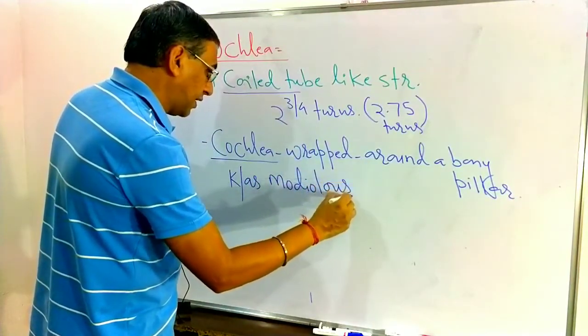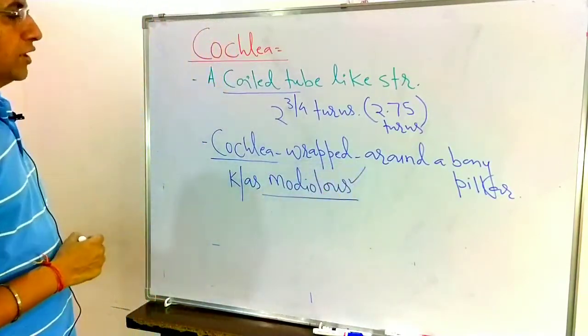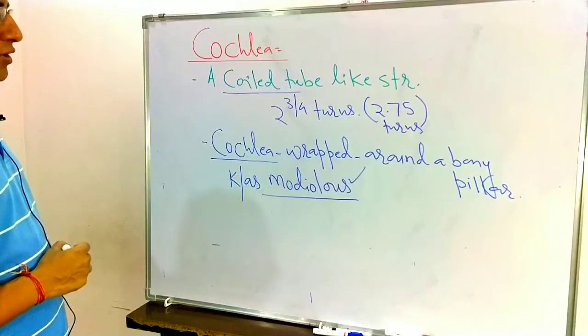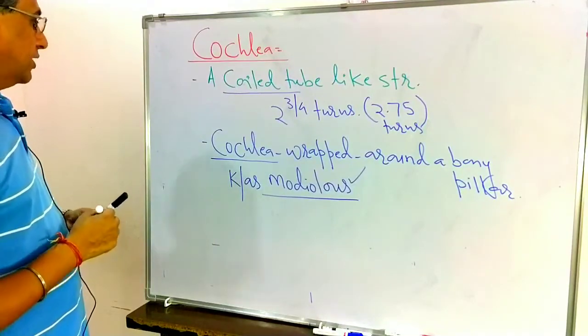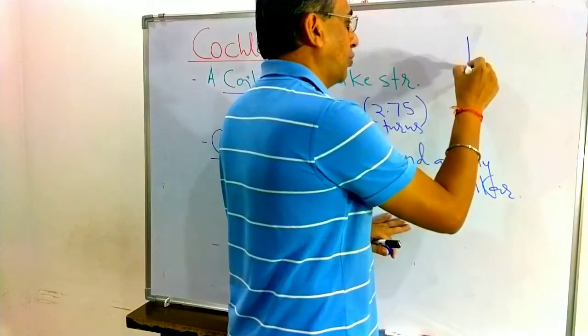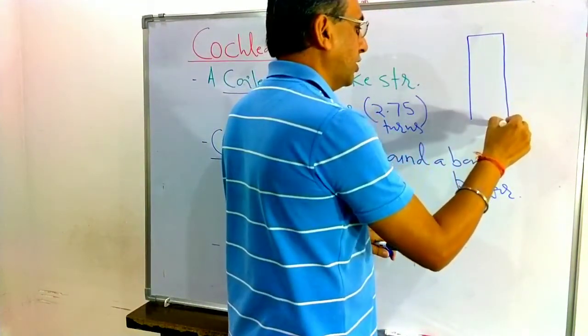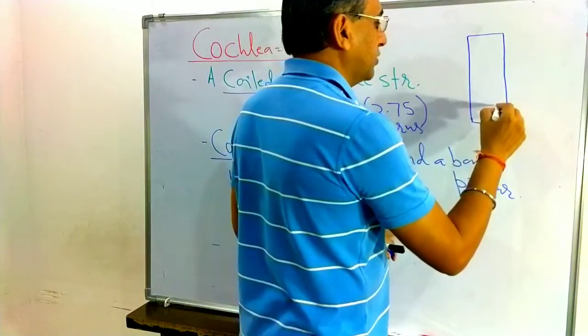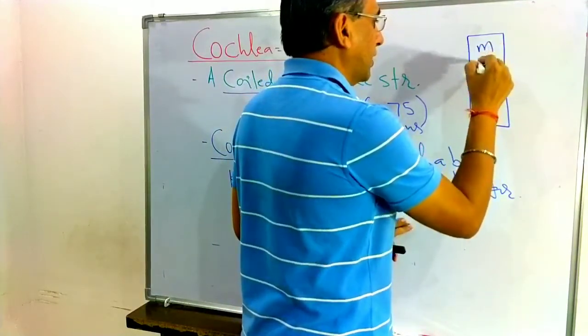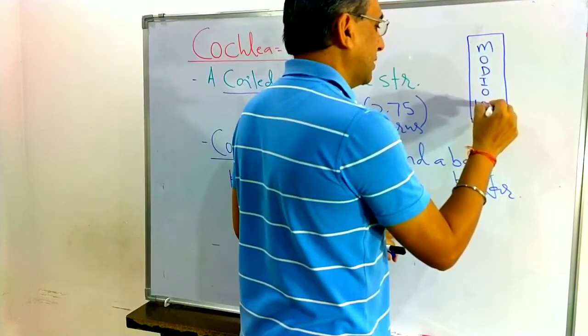See carefully, it is a bony pillar, and that bony pillar is known as the modiolus. I am writing here: modiolus.